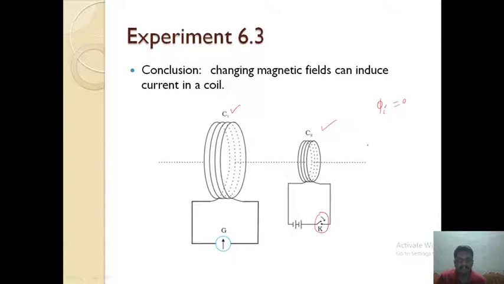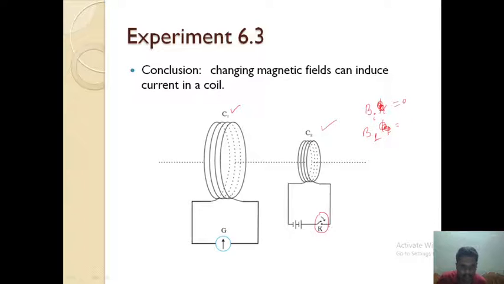But once you close the key, the magnetic flux increases. I don't want to discuss flux now, just magnetic field B: this is Bi, the initial magnetic field, and this is Bf, the final magnetic field.